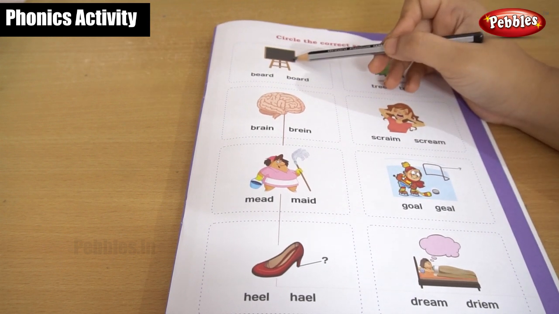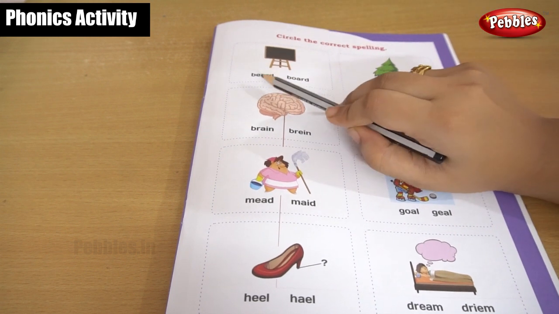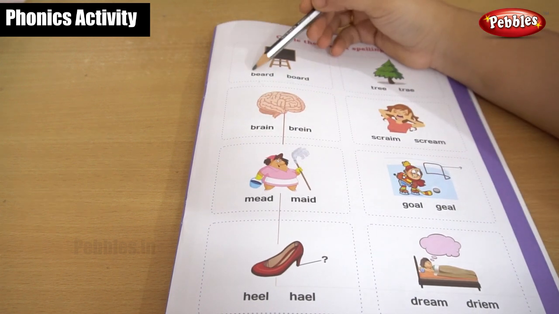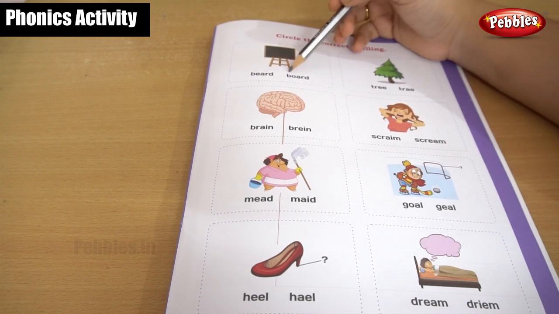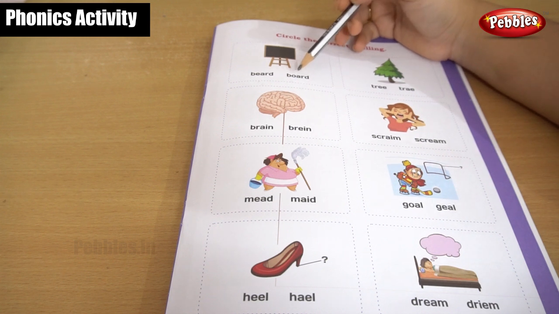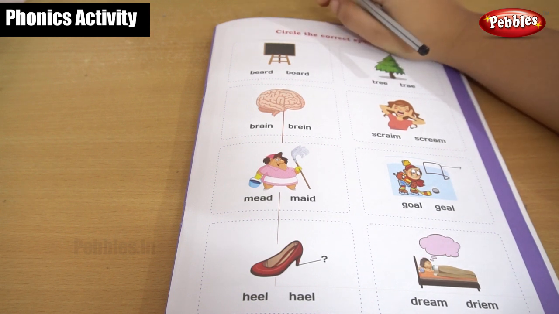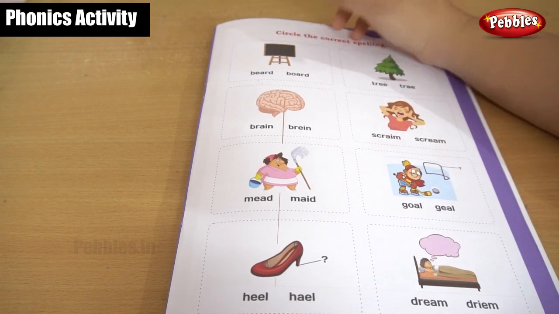What is this? This is a blackboard. Here two sets of words were given. One you have to pronounce: B-A-D, bird, beard, or B-O-A-R-D, board, beard or board. You have to tell me the correct answer. If you are not getting the correct spelling, you can tell me the picture name loudly.